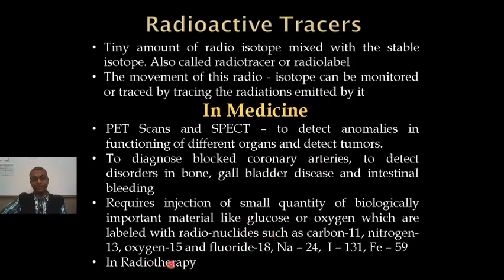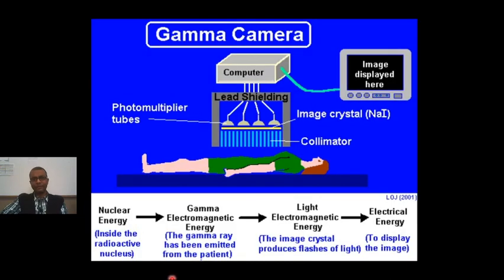So also it's used in radiotherapy. Radiotherapy is a technique in which pinpointed energetic gamma radiations from radioactive sources like cobalt 60 are used to kill cancerous cells. It is used to treat cancers. It's used to treat tumors. So this is radiotherapy.